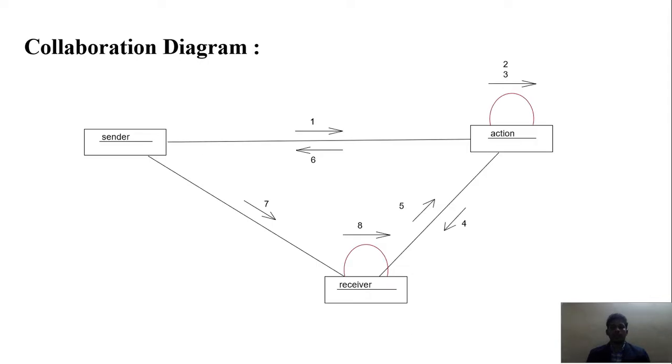Collaboration diagram. Here we see a flow of the diagram: sender, action, receiver. The sender sends to the actions, and it is processed. Then the receiver will receive the data, whatever is done.